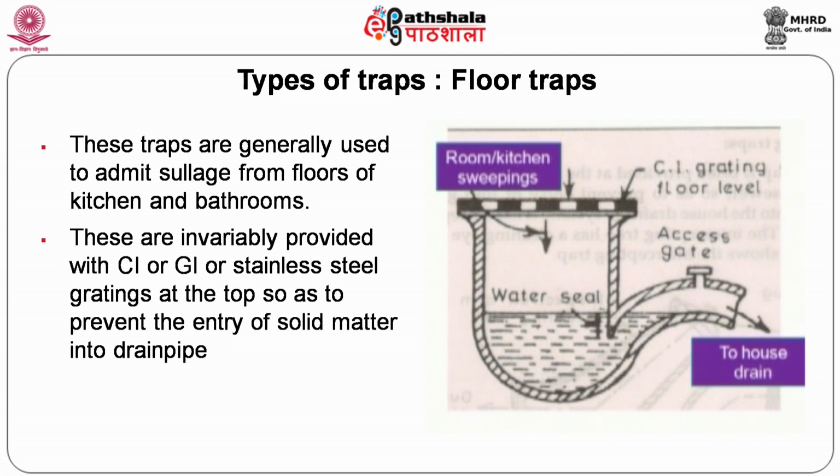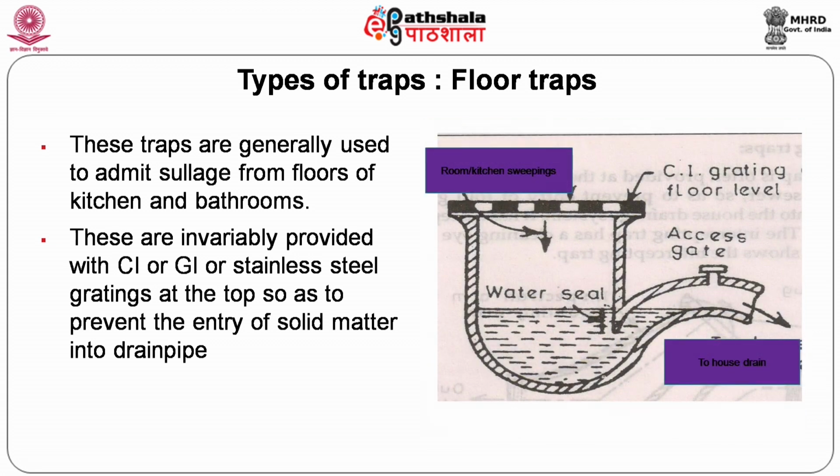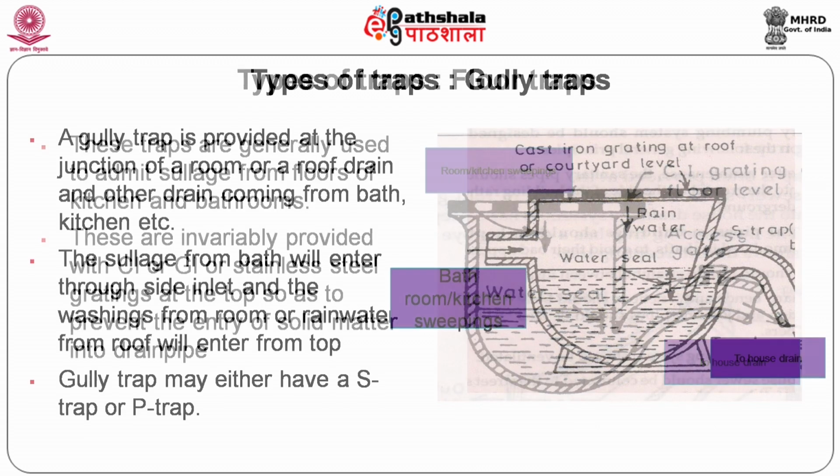They are mostly provided in the bathroom and kitchen at the floor level, embedded into the floor, so that the sewage flows to the trap through the holes provided in the top of the trap. We have the gratings, the galvanized grating or GI grating, through which the water enters.